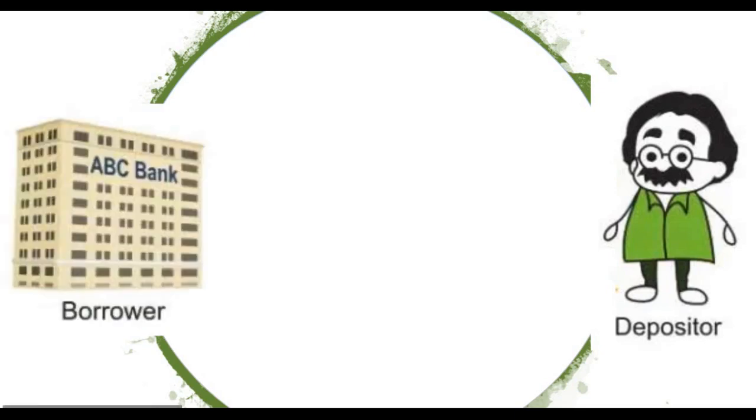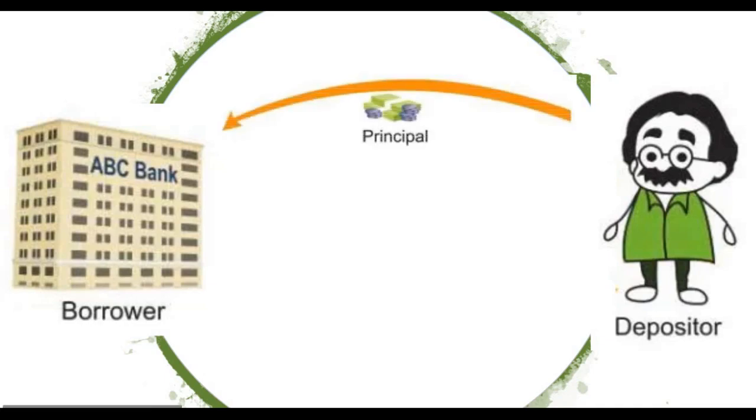Mr. Sharma has some amount in his hand. He is going to deposit that amount to a bank, ABC Bank. So, Mr. Sharma is the depositor. He deposited the amount in the bank. The amount he deposited in the bank is called the principal amount. It is the amount we are starting with.